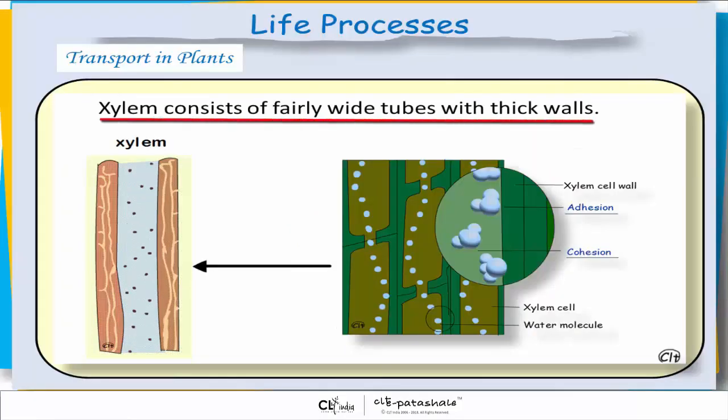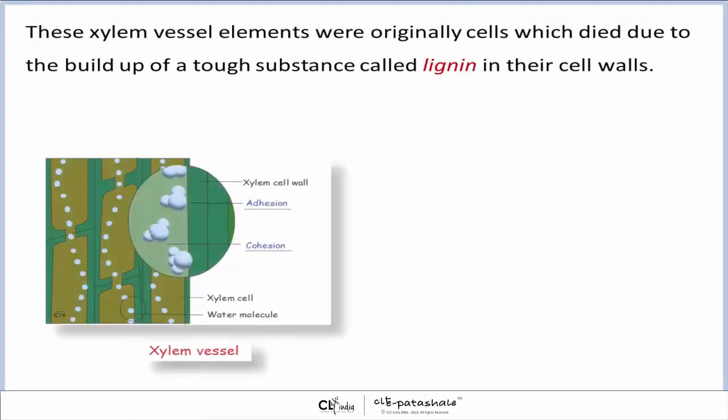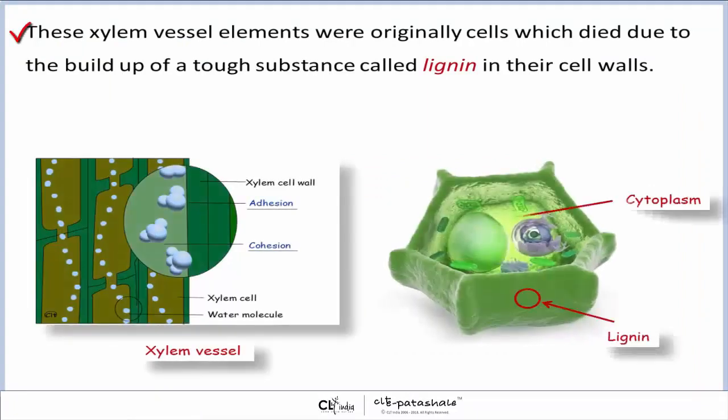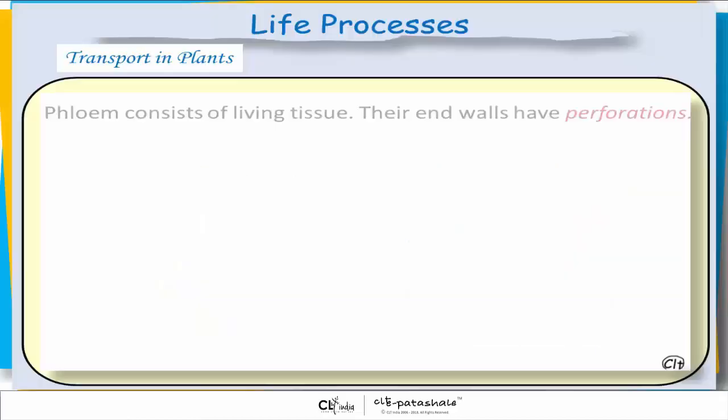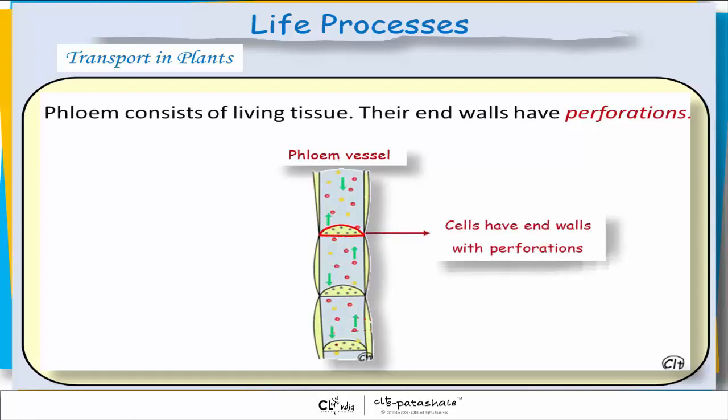Xylem consists of fairly wide tubes with thick walls. Xylem cell wall, adhesion, cohesion, xylem cell, water molecule. These xylem vessel elements were originally cells which died due to the buildup of a tough substance called lignin in their cell walls. Phloem consists of living tissue. Their end walls have perforations.